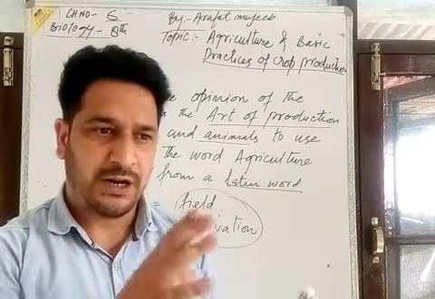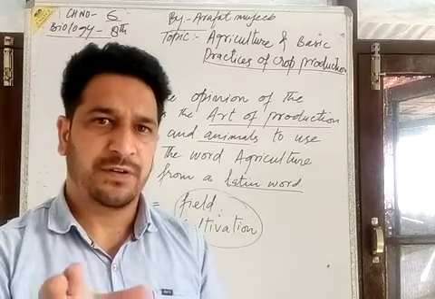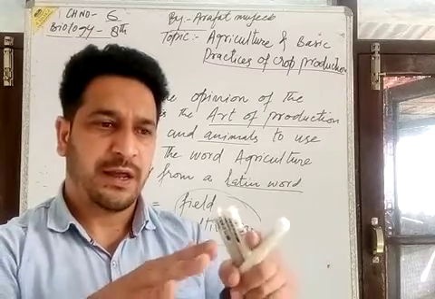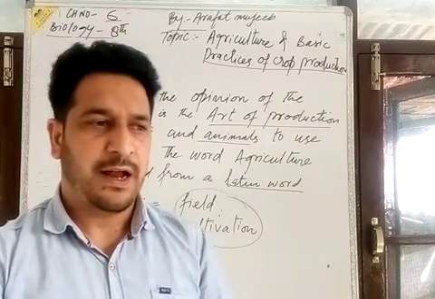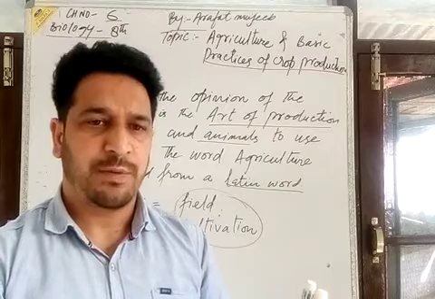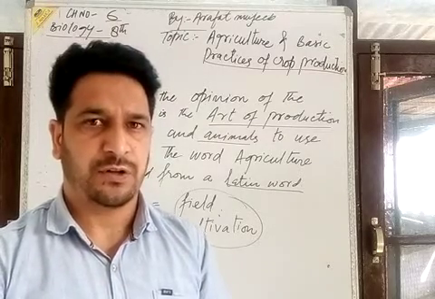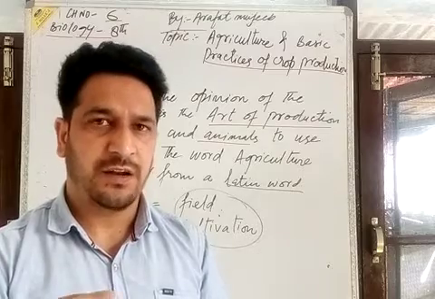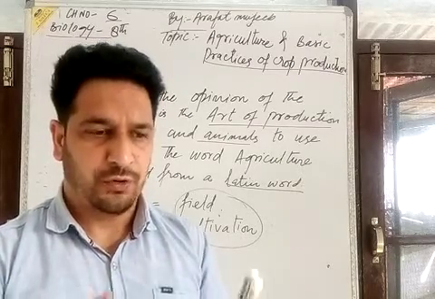That means when we cultivate plants, plant leaves are usually used in making the top floor of the houses, and wood, timber is used in the manufacture of furniture and in building houses, and animal skin is used for clothing.